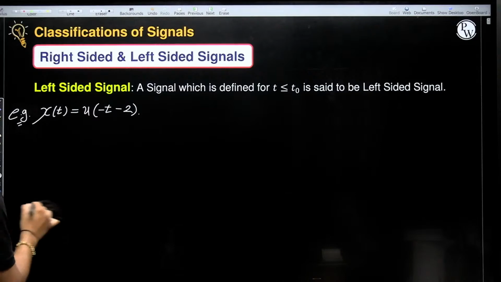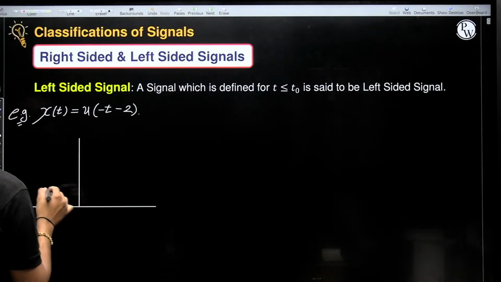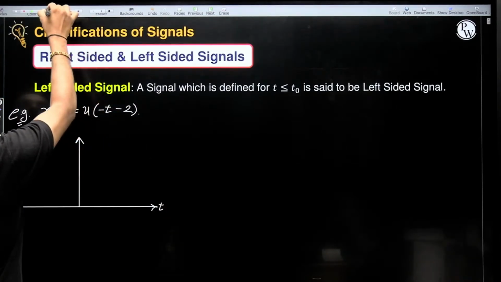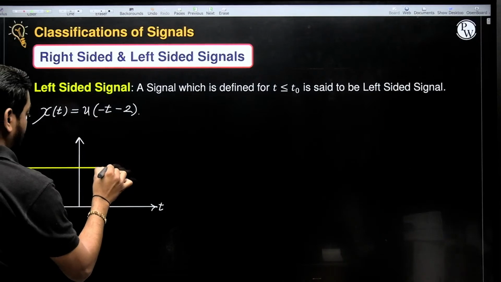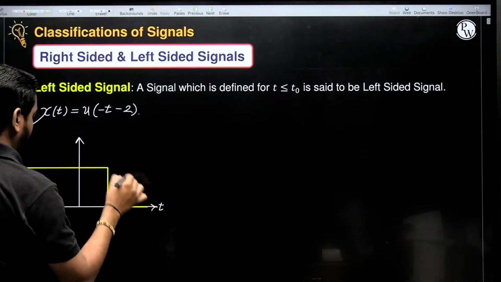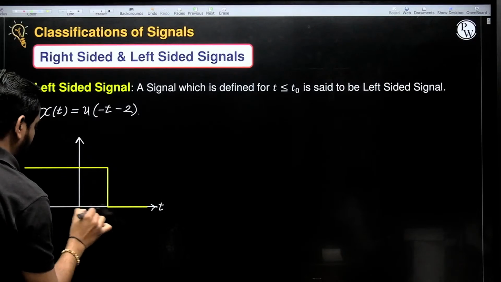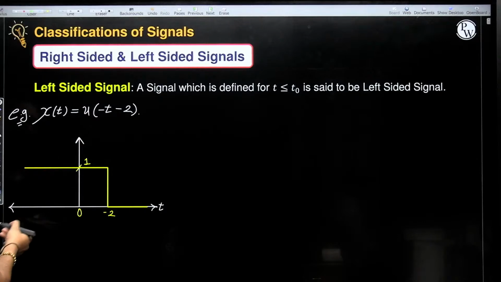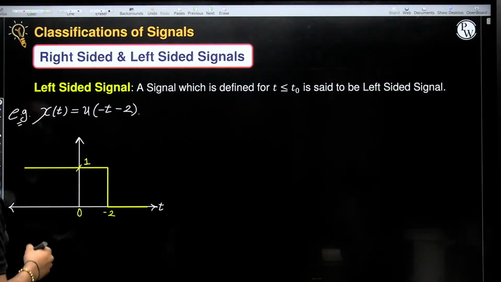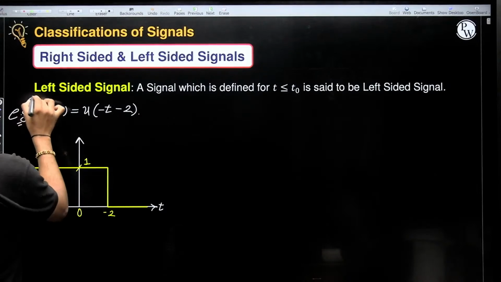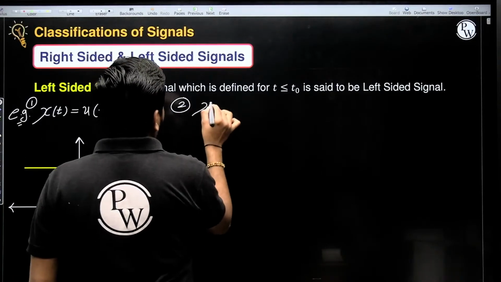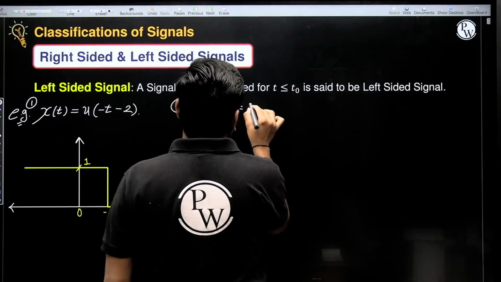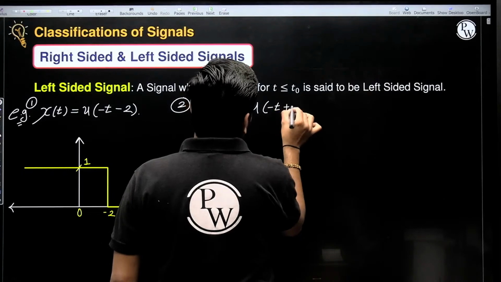Starting point is whatever it is, okay, minus 2. Amplitude is 1. It is going towards the left side starting from t equal to minus 2, so this is a left sided signal. The first example, now let us take the second example. x of t is equal to u of minus t plus 1.